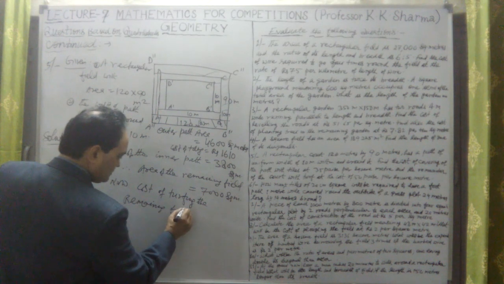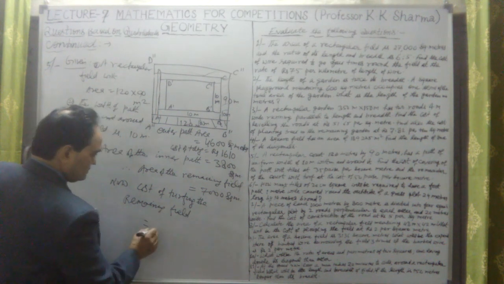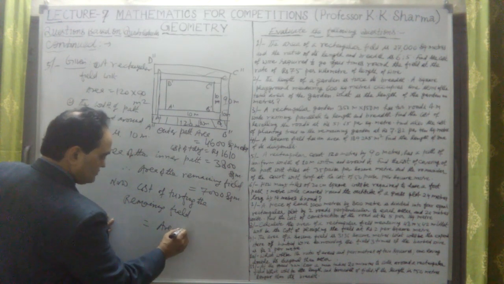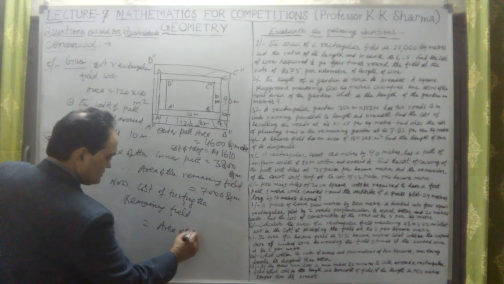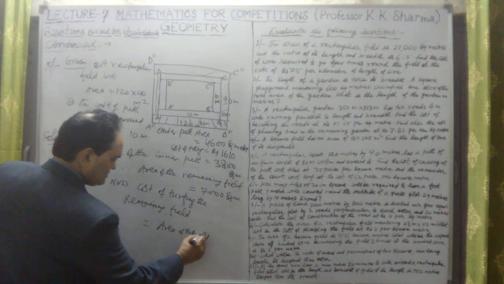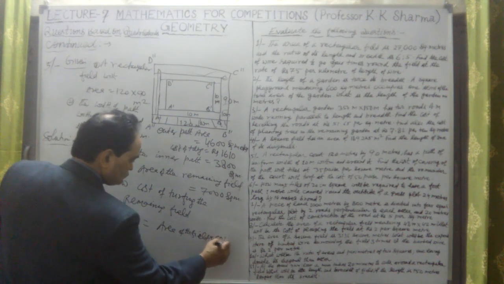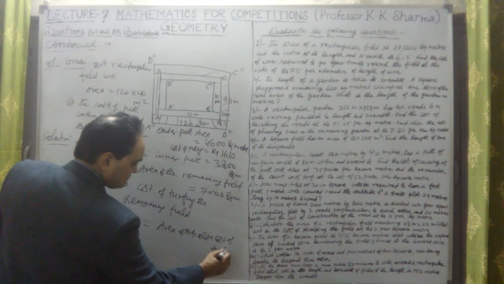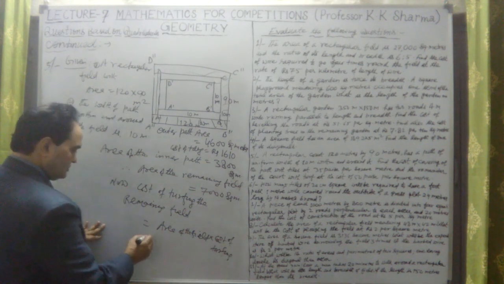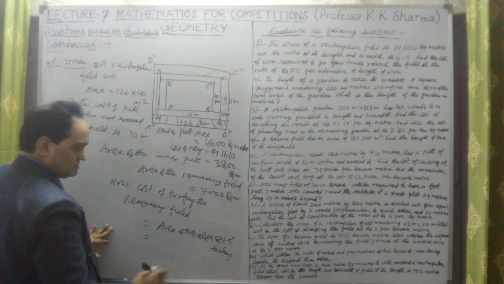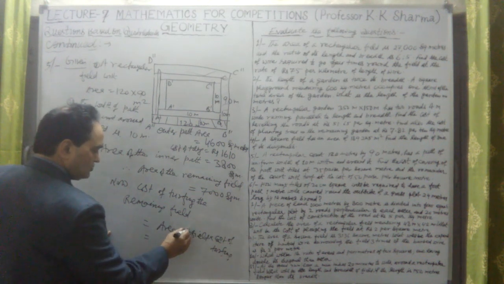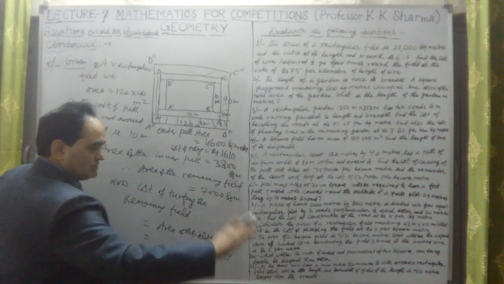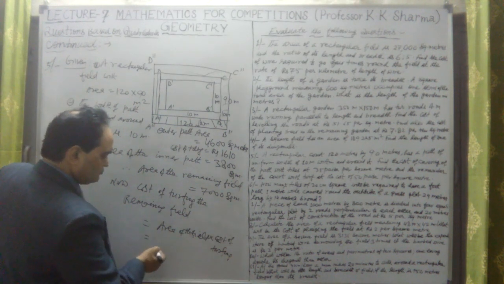Cost of turfing the remaining field is equal to the area of the remaining field into the cost of turfing. Turfing means laying grass or anything grass-like, which is leveling the field. So it is mostly grass.